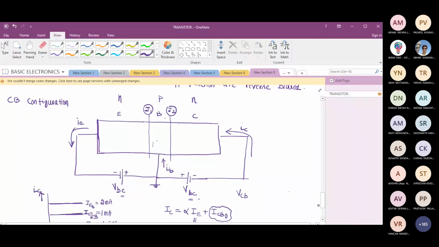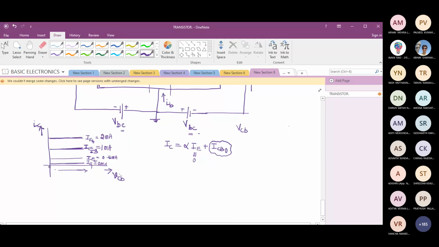Now the question is, if I want to plot the characteristics, my x-axis is VCB, but I want VBC. What should I do? Take negative values. Exactly. Move to the negative x-axis. If I move to the negative x-axis, am I getting minus VCB?